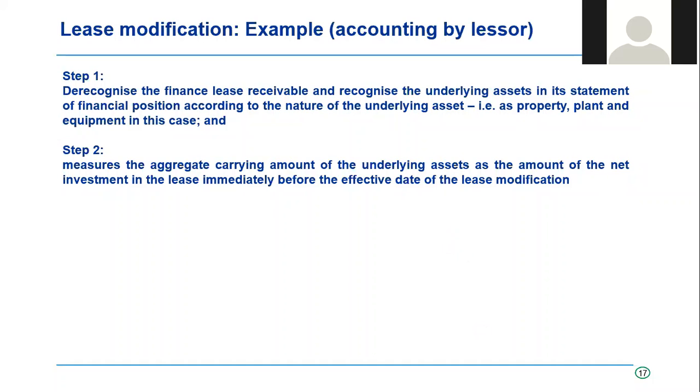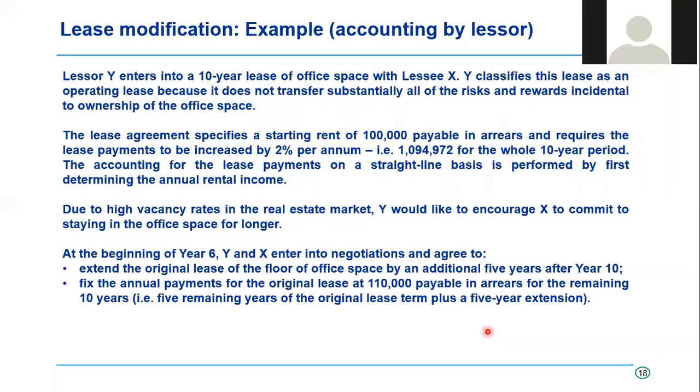Let's look at one more example before we jump into the practical experience. And this is an example where an operating lease is modified into another operating lease. Lessor Y enters into a 10-year lease of office space with lessee X. Y classifies this lease as an operating lease because it does not transfer substantially all of the risks and rewards.